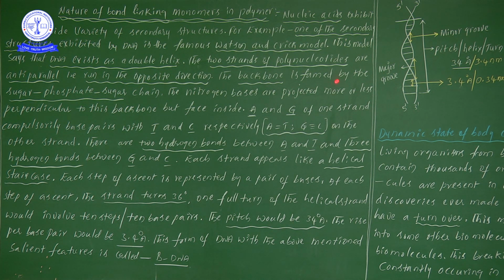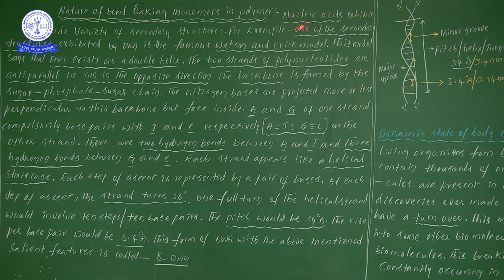Next, the backbone. The backbone is formed by the sugar and phosphate chain. As I told you, the backbone is definitely formed between the phosphate and sugar. The main backbone bond is called the phosphodiester bond. The phosphodiester bond is formed between the pentose sugar and phosphate. Don't forget this.